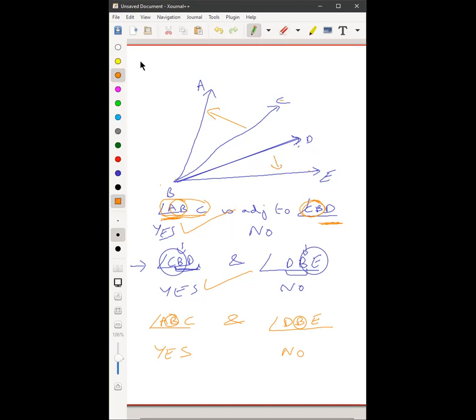Exactly, correct. So if we look, this is what it's looking like, right? So this is here and this is here. So even though one of the angles is on the left, one on the right, we do have a common vertex, but where is there a common arm? No common arm. So since they don't have a common arm, they are not adjacent angles, right? Clear everyone? Now what are adjacent angles? Three main properties: common arm, common vertex, and the non-common arms should be on either side of the common arm. Clear everyone?